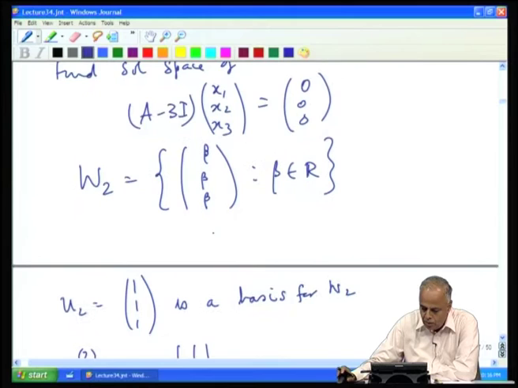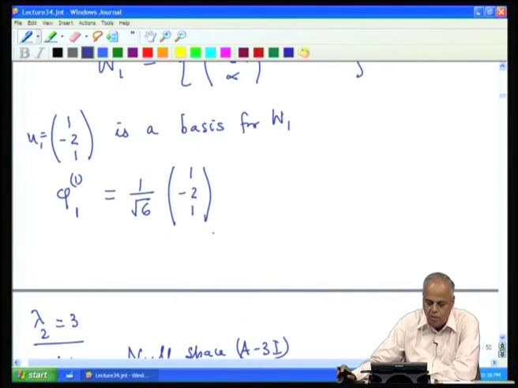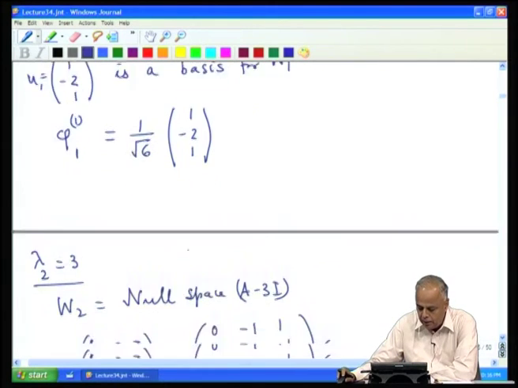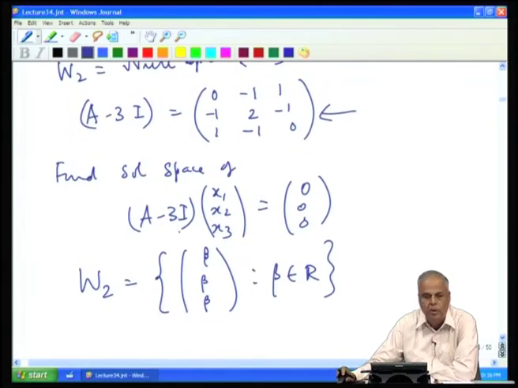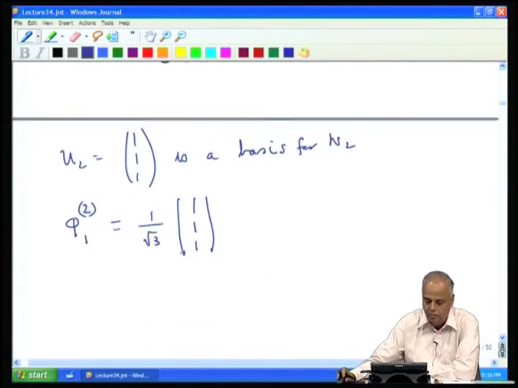Now, observe that any vector in W 1 is of the form alpha, minus 2 alpha, alpha, and any vector in W 2 is of the form beta, beta, beta. If you take the dot product, you find that alpha beta and minus 2 alpha beta get cancelled, and therefore, they are orthogonal.